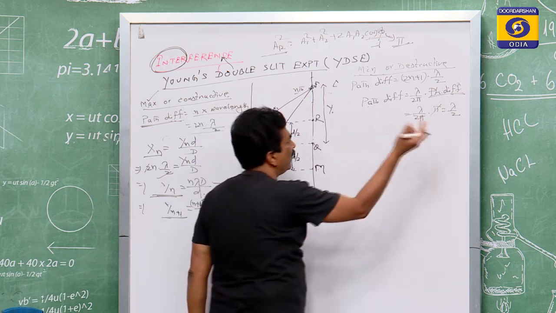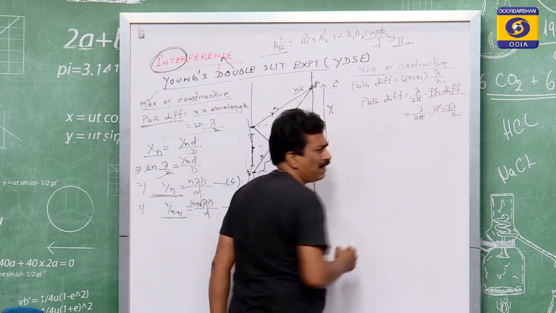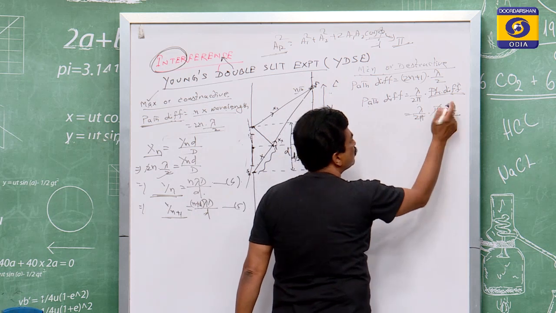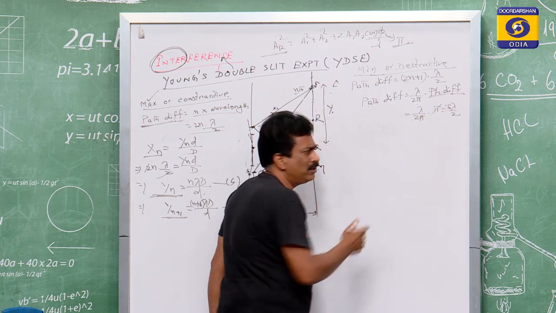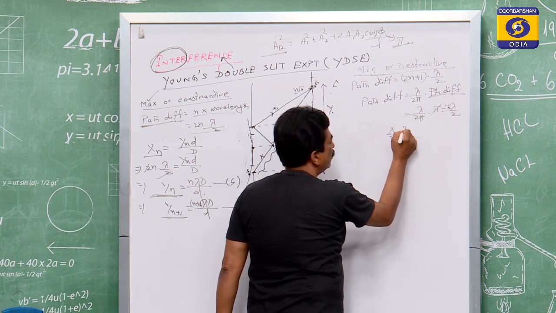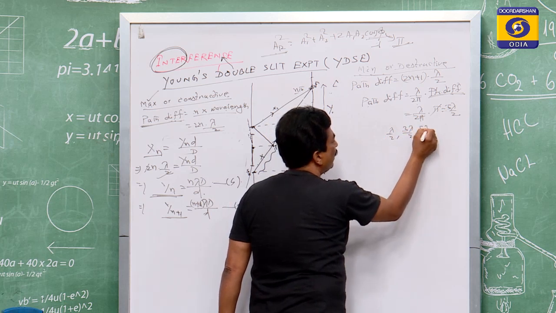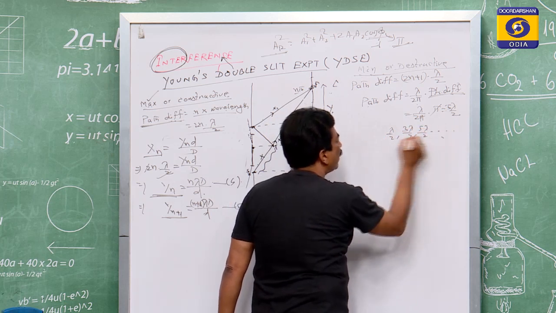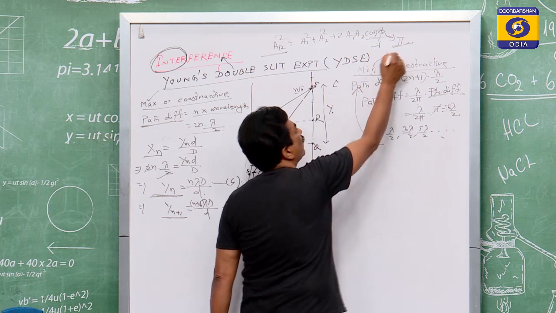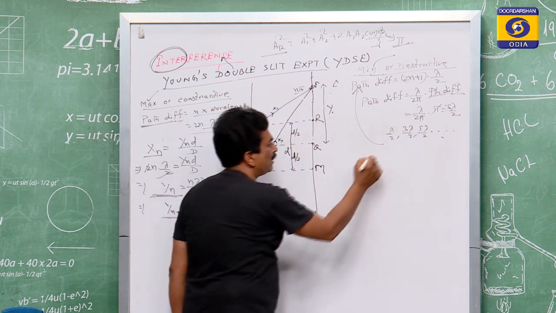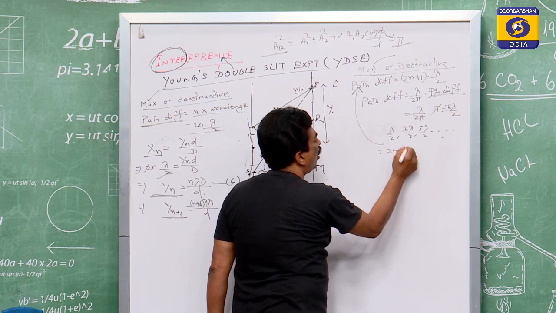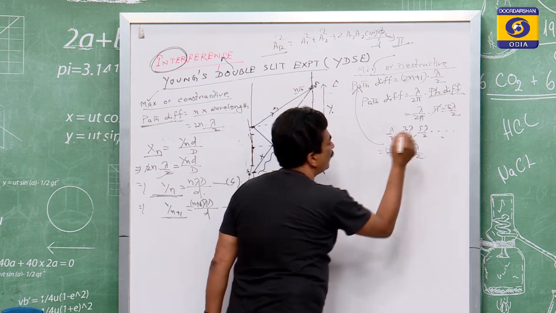If we go for the next one, that will be 3λ/2. If we take the next one, that will be 5λ/2. So λ/2, 3λ/2, 5λ/2 correspond to the path difference of the minimum, and that is equal to odd multiples of λ/2.